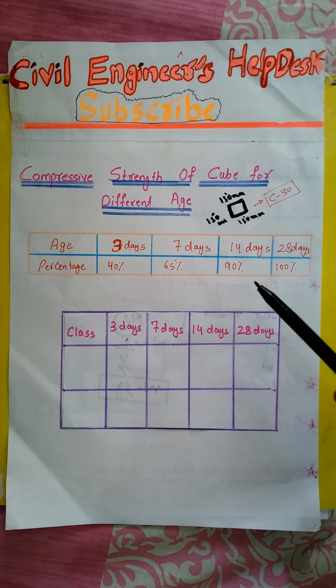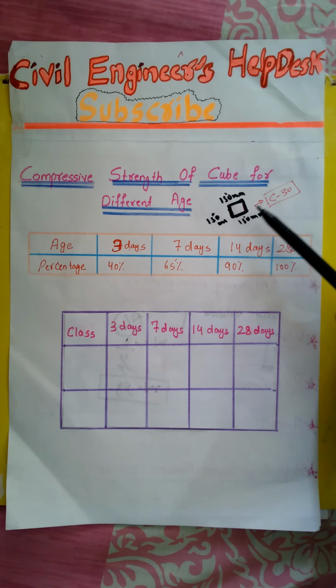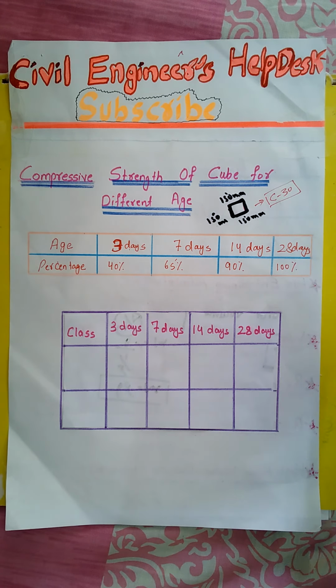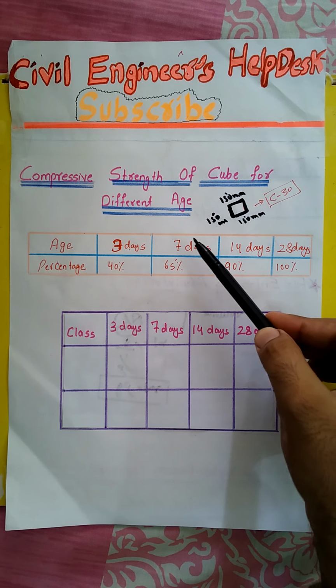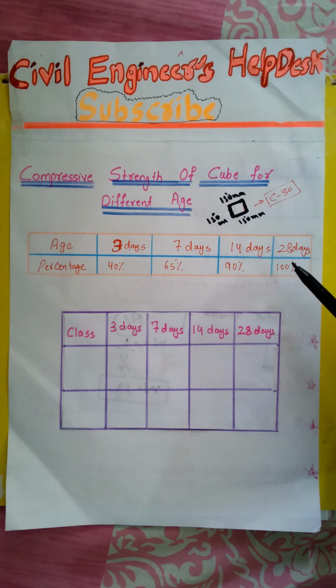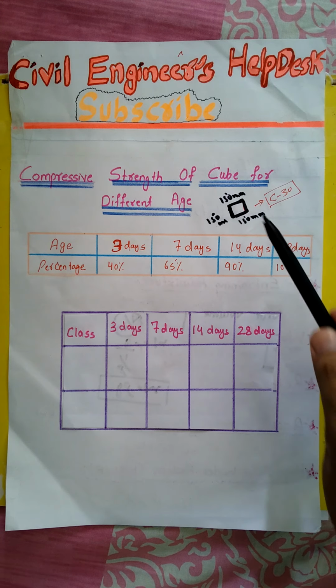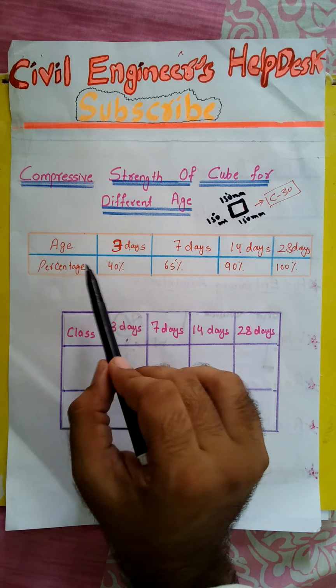For example, we are pouring C30 concrete for this cube, and we want to know how much strength this cube will gain after 3 days, after 7 days, after 14 days, and after 28 days. So for this purpose we must know this chart.